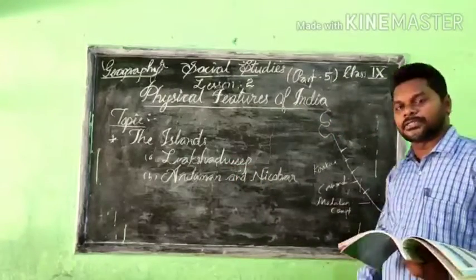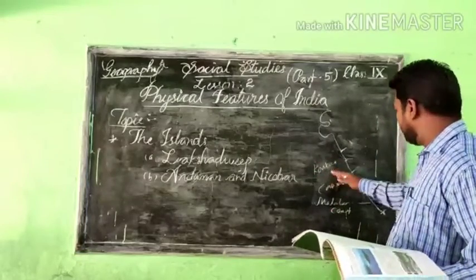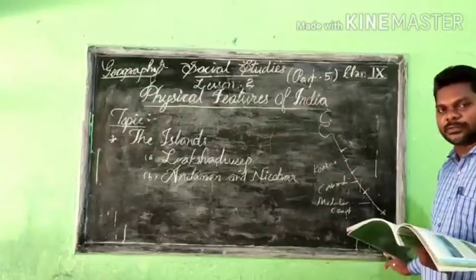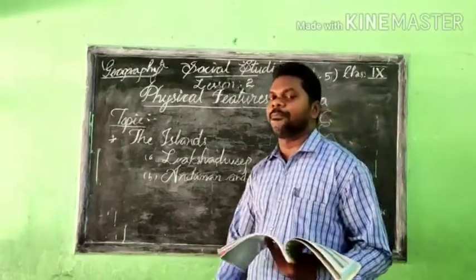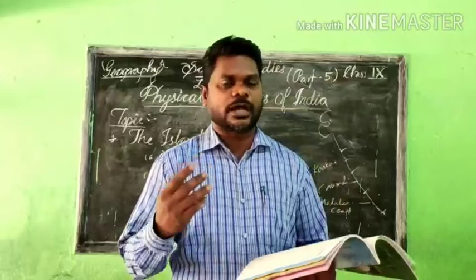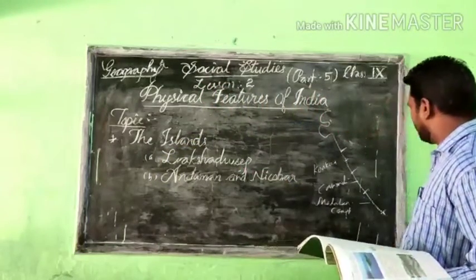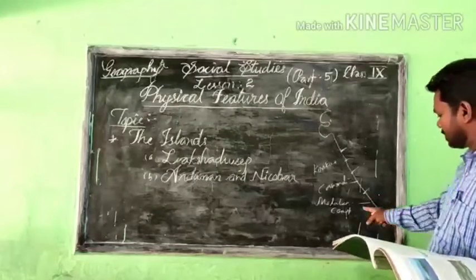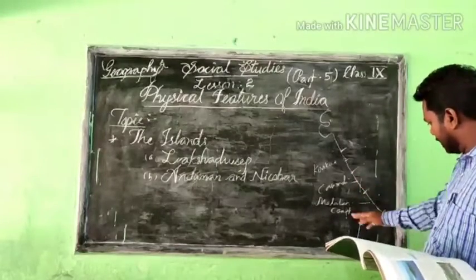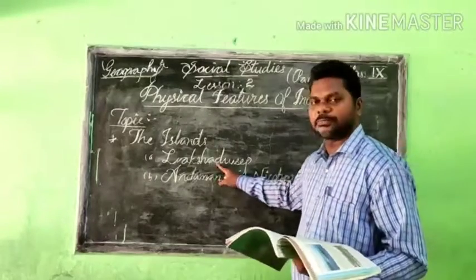That means the Arabian Sea. On the western side we can see the Arabian Sea, in the southern part the Indian Ocean, and moving towards the eastern side the Bay of Bengal. I hope you have a clear picture of all this. So Lakshadweep lies nearby the Malabar coast, in the southern part on the western side.